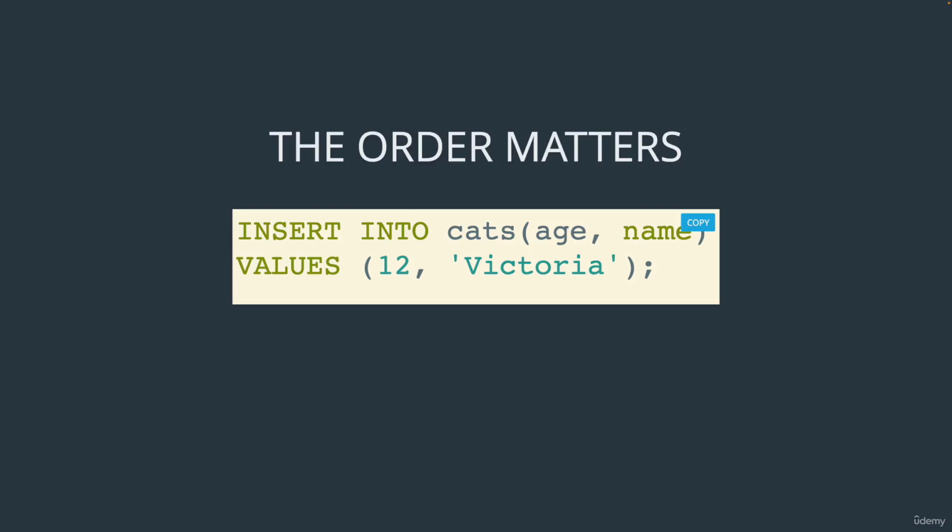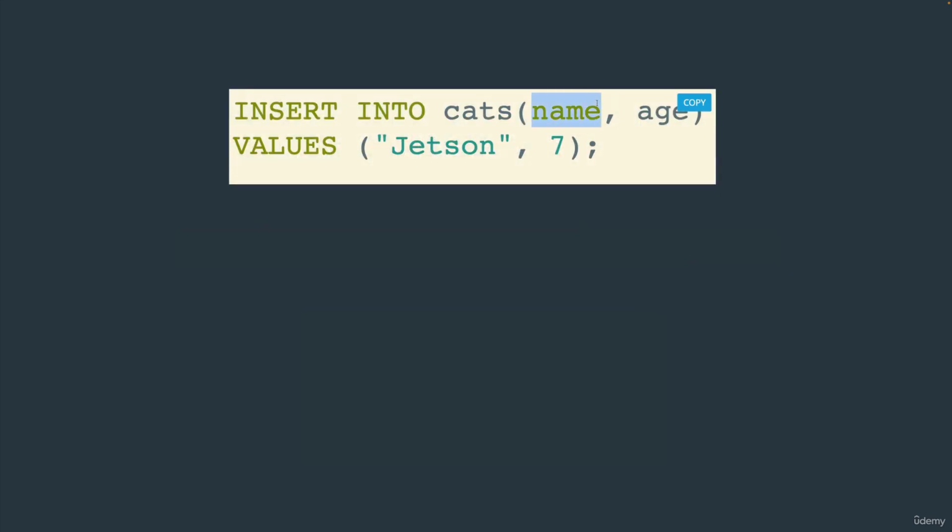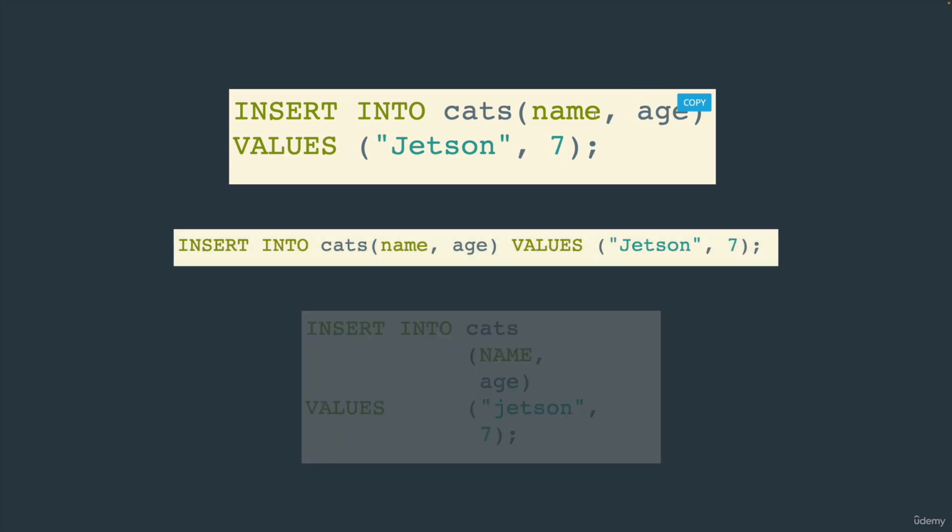Next, we have a bit more to cover with basic inserts. First of all, I mentioned the order matters in the sense that if we tell MySQL that name is coming first in this first part of the insert, then we have to make sure name comes first. It doesn't know that this is a name and this is an age unless we follow the order that we lay out. But we can switch that order.